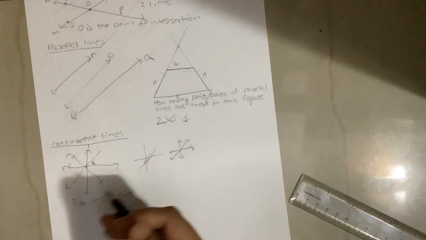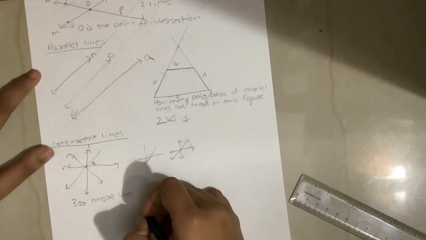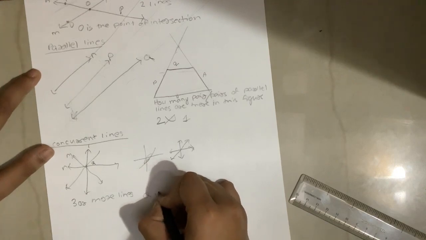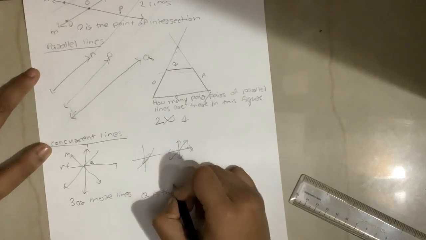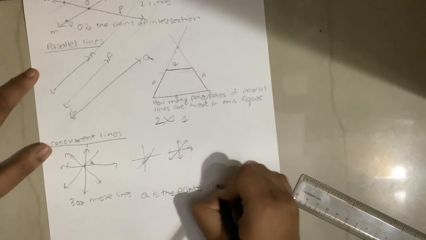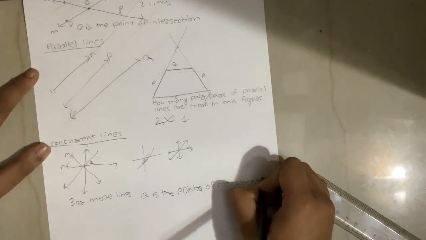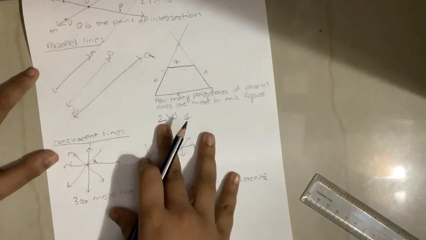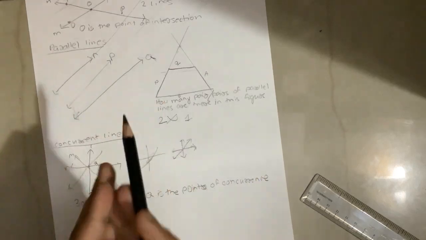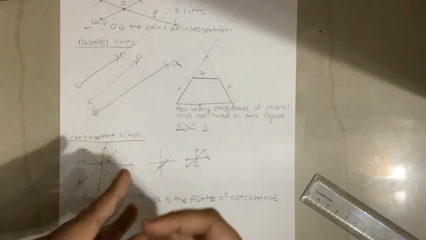Q is the point of concurrence, and the concurrent lines are L, M, N, R. So these are all the types of lines you have learned.